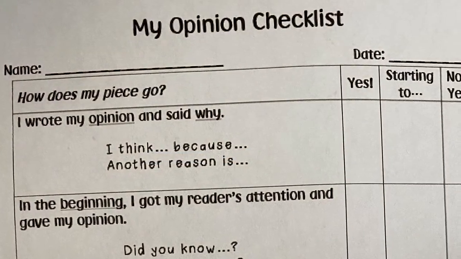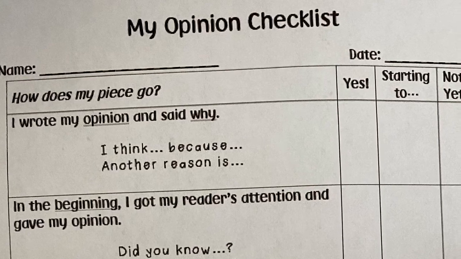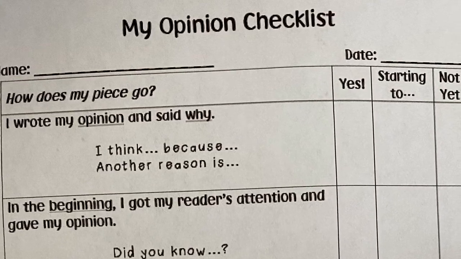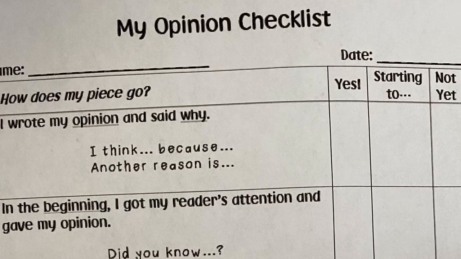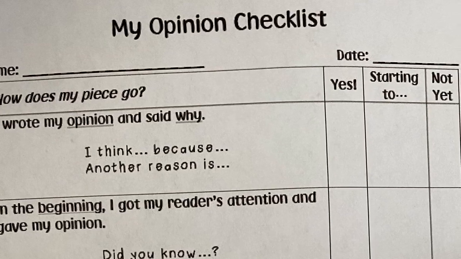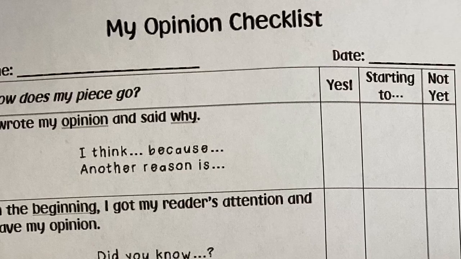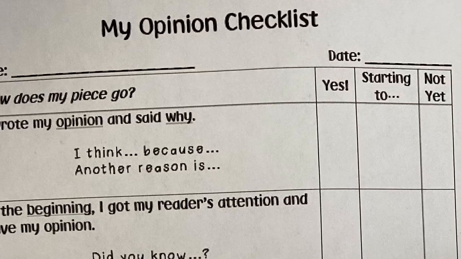When you're ready to use this checklist, you will cut it apart into strips and find in your writing where you put it and tape those strips right on your writing to prove to me and to yourself that you did everything that a first grader should be doing. I can't wait to see all of your writing and all of your hard work about the earth this week. Remember, you can always refer back to some of the books that we've been reading about and use that as information and facts, include facts in your writing to make it even stronger. I'm looking forward to seeing what everyone has written.